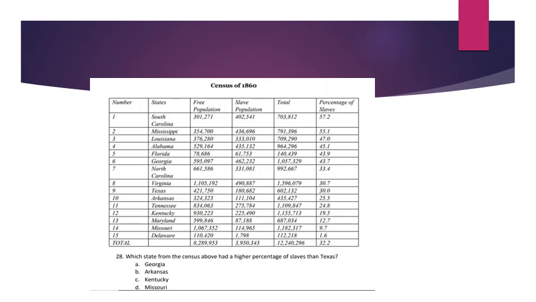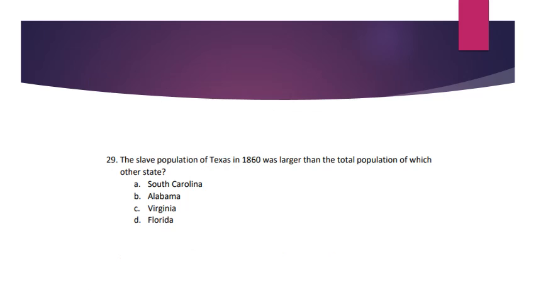The question is, which state from the census above had a higher percentage of slaves than Texas? Was it A. Georgia, B. Arkansas, C. Kentucky, or D. Missouri? Number 29, using the same chart, the slave population of Texas in 1860 was larger than the total population of which other state? A. South Carolina, B. Alabama, C. Virginia, D. Florida.